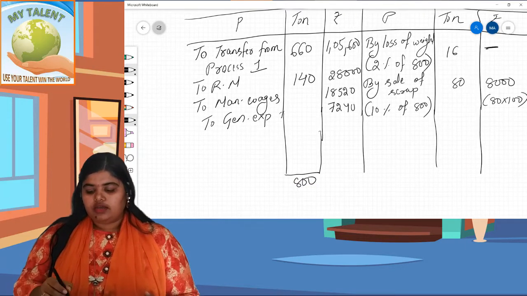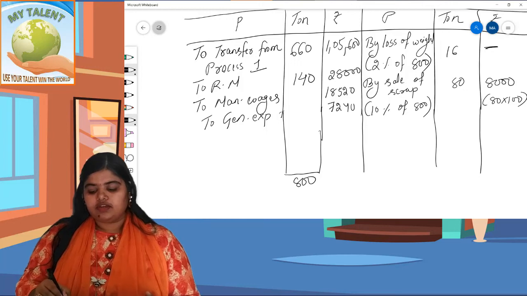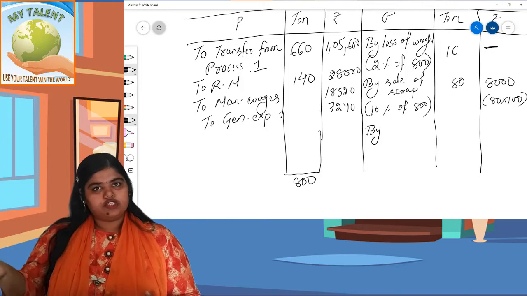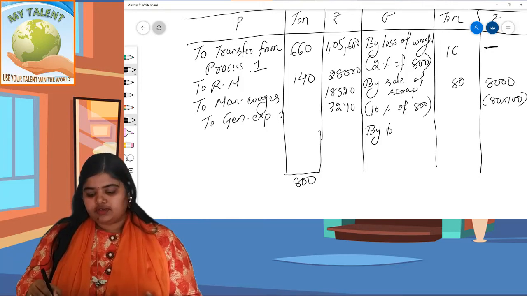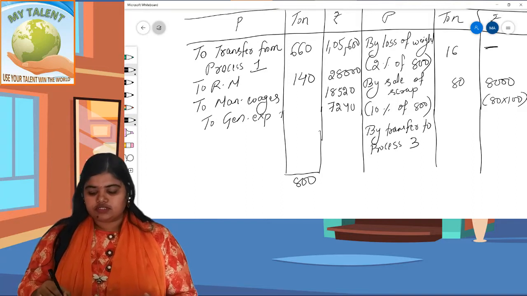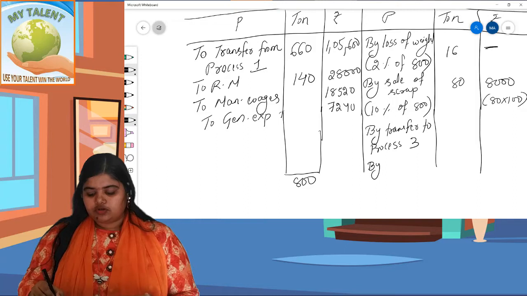Okay, now balancing figure. Balancing figure कौन थी ना? By transfer to next process. So by transfer to next process, name is process 3. So you have to write by transfer to next process, then by transfer to warehouse.